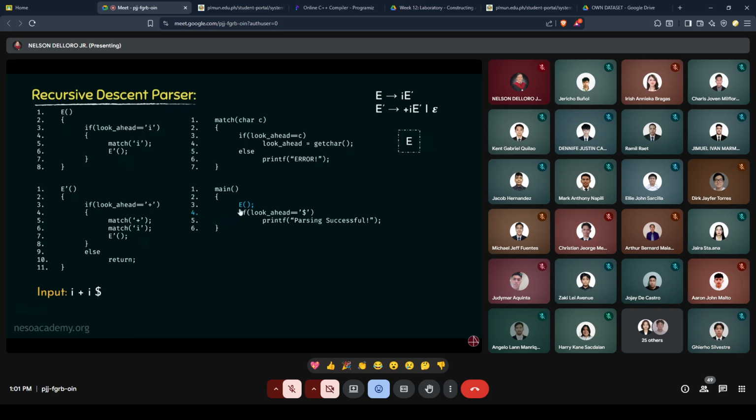Now we just call the function e. So we will start from here, that is this line number 1. Now once we are at function e, that is the procedure e, we will get inside that. Now by the time we come to the line number 3, we are going to invoke this if statement: look ahead is I or not. Now if you remember, I told you about the look ahead. It is actually going to keep track of the elements in the input stream, which in this case is keeping track of the first element of the input stream, that is I.